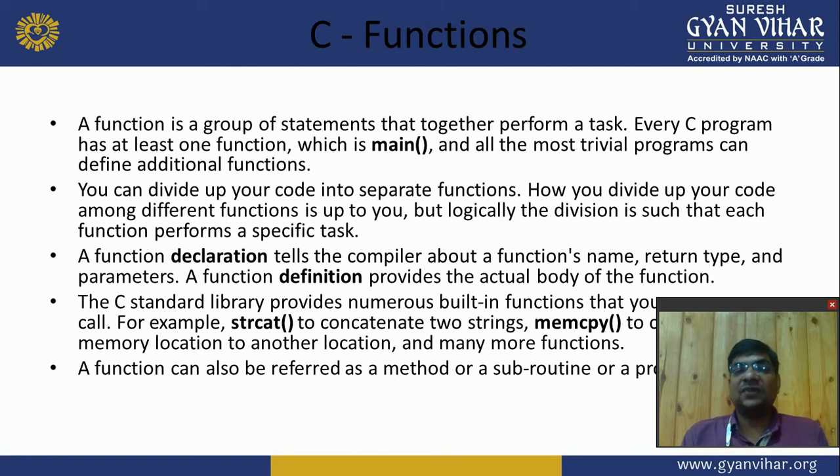A function definition provides the actual body of the function. The C standard library provides numerous built-in functions that you can call. For example, strcat is the predefined function to concatenate two strings, memcpy copies from one memory location to another, and many more. A function can also be referred to as a method, subroutine or procedure.